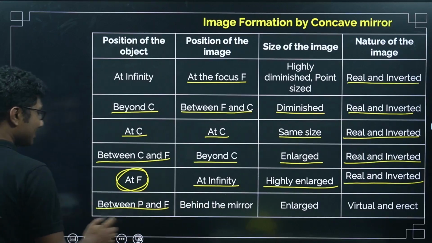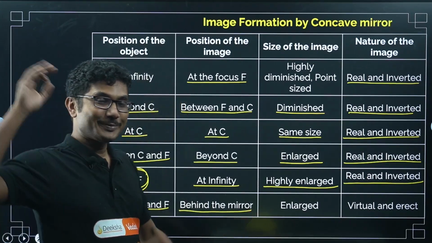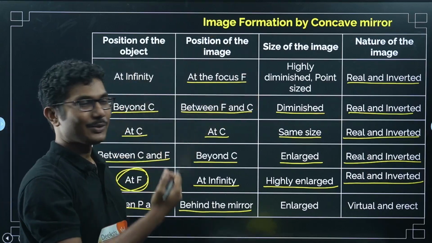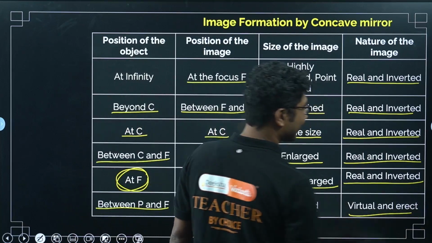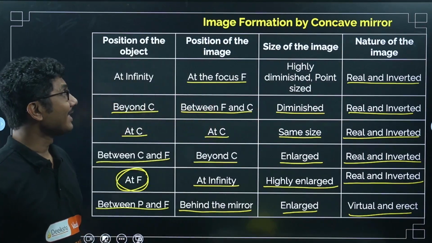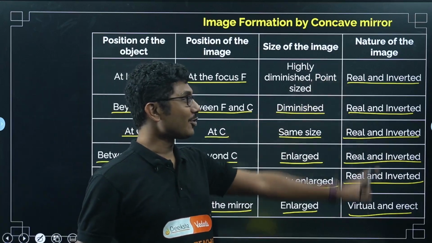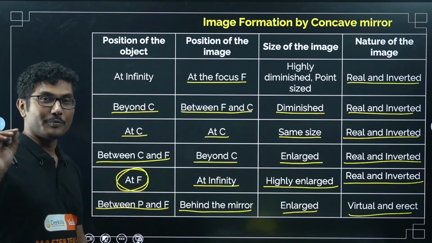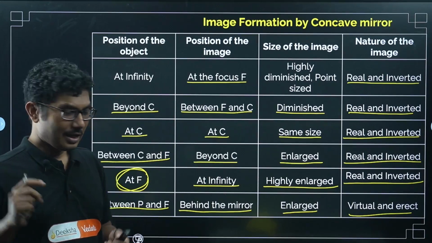So at focus, your image is exactly located at infinity. Now there is no space left, so it has to go behind the mirror and come back towards you. The image will be enlarged, virtual and erect. So in this case, a concave mirror is forming a virtual and erect image. In all other cases, it is forming a real and inverted image. So a concave mirror can form real and virtual images, but a convex mirror can form only virtual images.